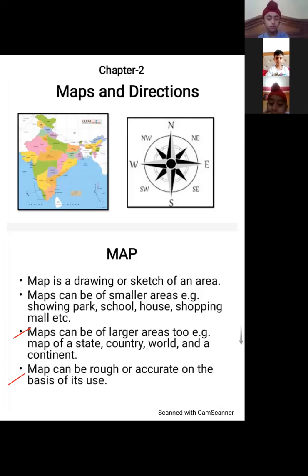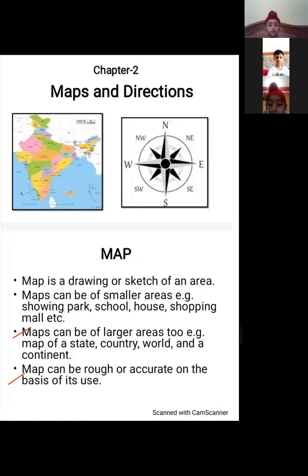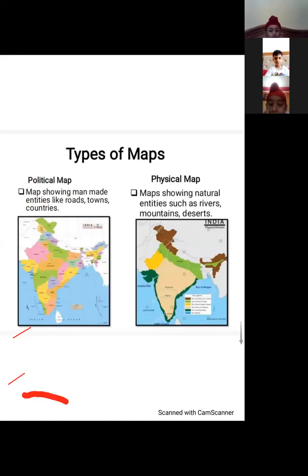Next slide, children, that I'm covering now is being shared with you. Now, this particular slide covers 2 types of maps. Please pay attention because you will be attempting different maps that will be either political or physical. So children, the first here to the left is the political map.